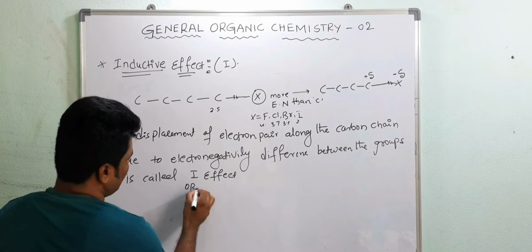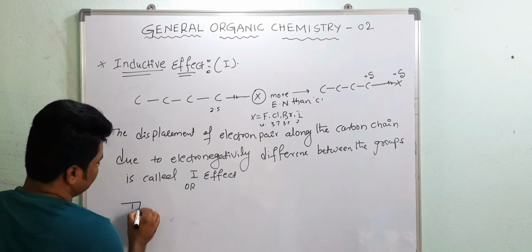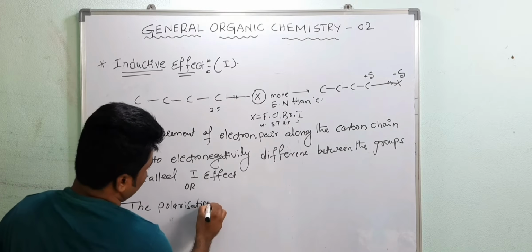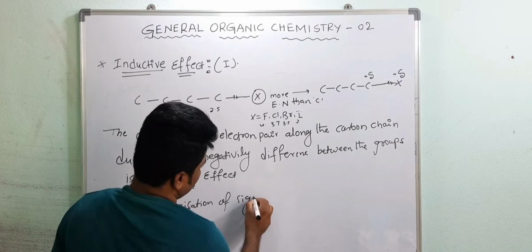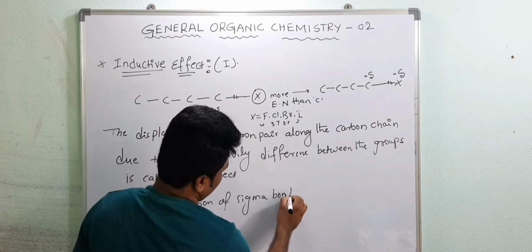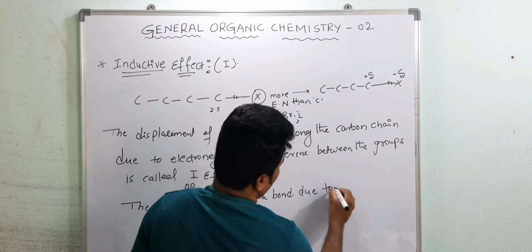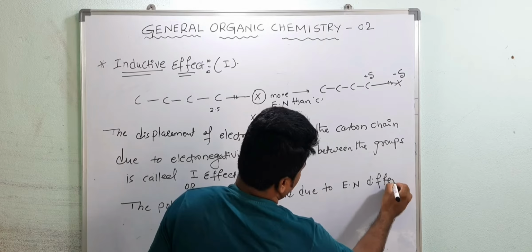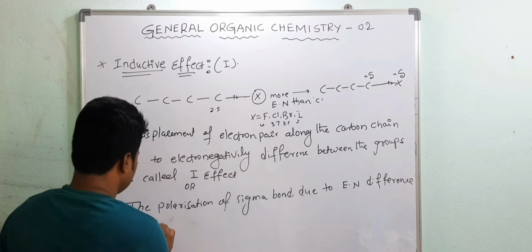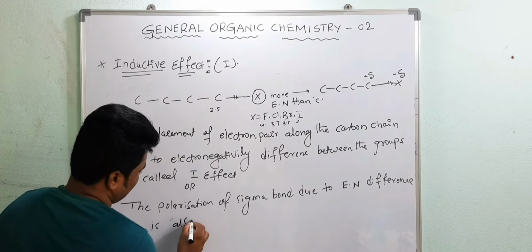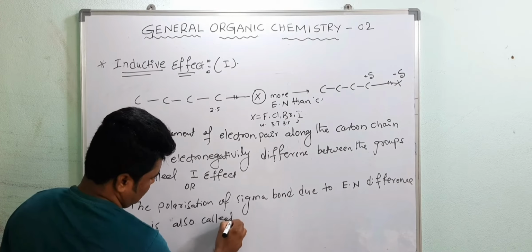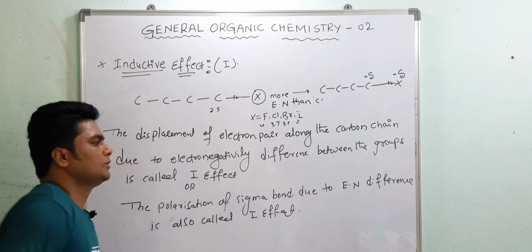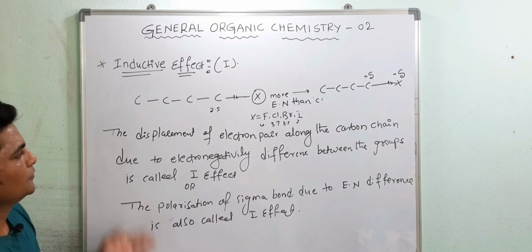And one more, a simple definition: the polarization of sigma bond due to electronegativity difference is also called I effect. Write down. These are the 2 definitions. One more definition I will give. First, make it fast.